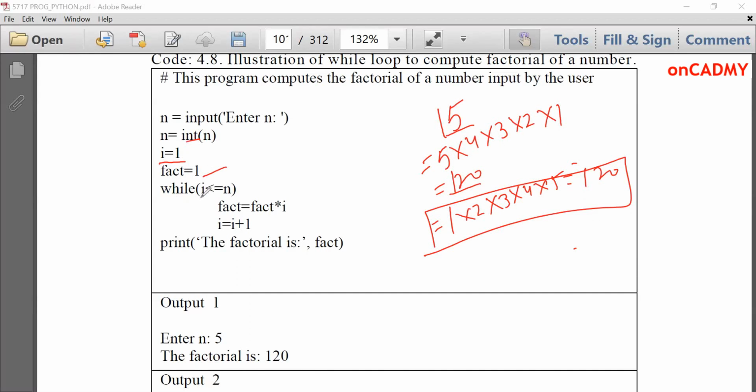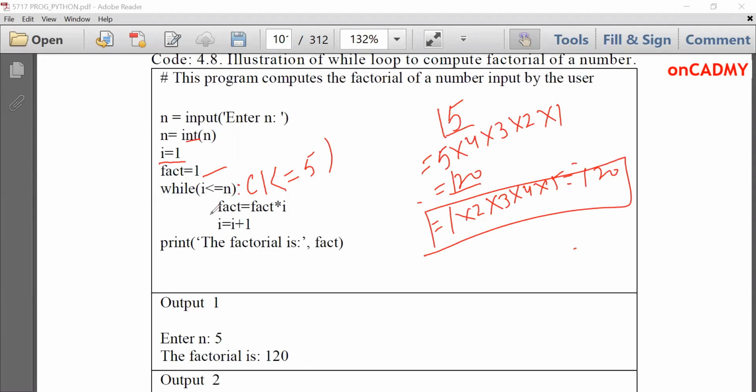Now while I less than equal to n, that means we have to go from 1 to n. If n is 5, that means the loop will go from 1 to 5. And after indentation, here there is a colon.